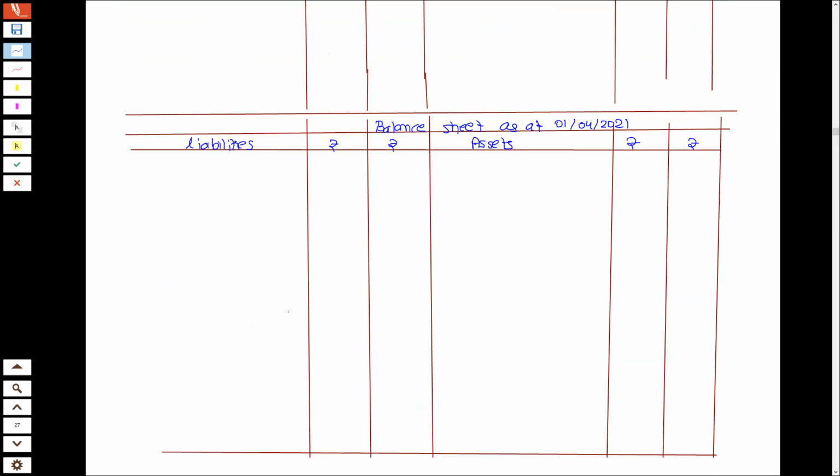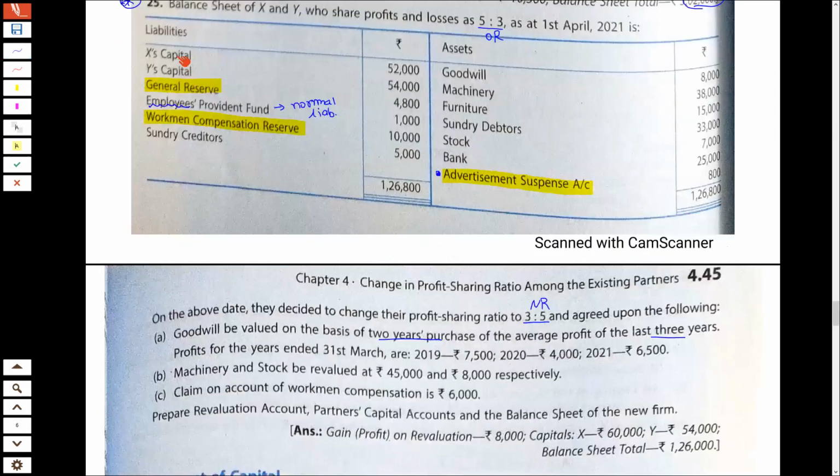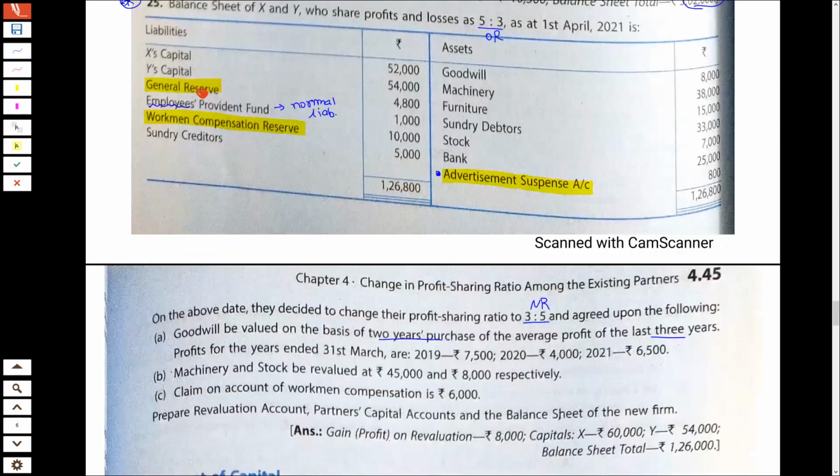But before we start the question, the first task is to write the opening balances in the partners' capital accounts. So by balance brought down. Look here, X 52, Y 54. Then distribute the reserves.